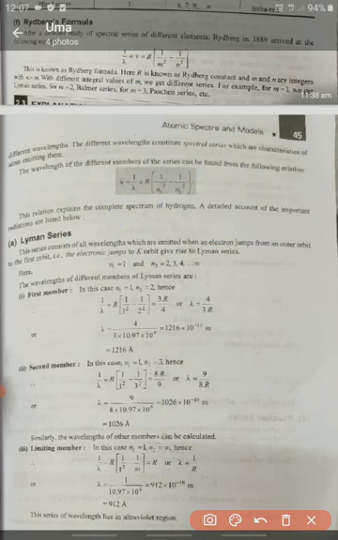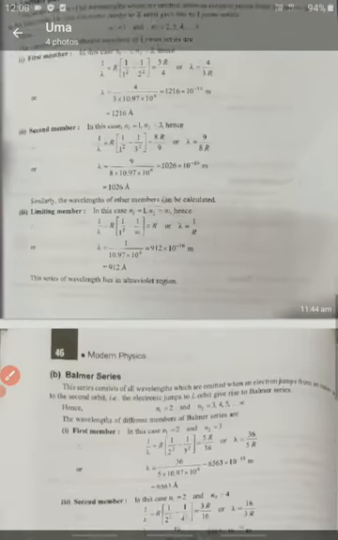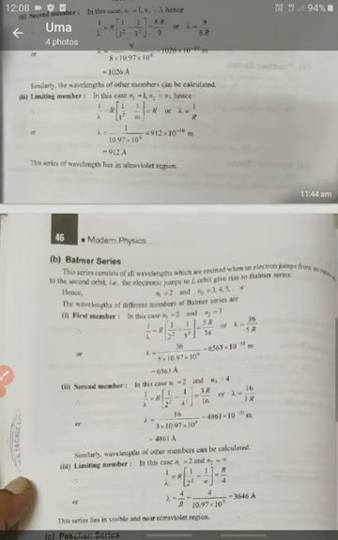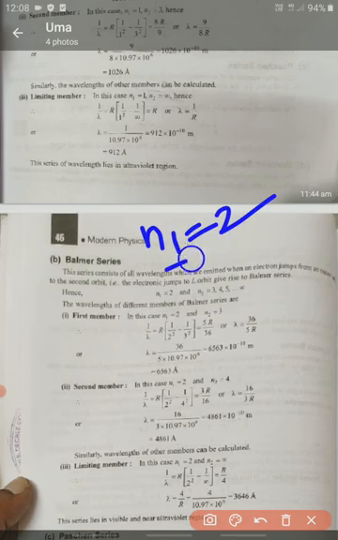We should remember, in Lyman series all electrons are jumping from higher energy level to the first energy level. Okay, this is called a Lyman series. And the next one, Balmer series. So very simple, Balmer series, here n is equal to 2. I mean all electrons are jumping from higher energy level to the second energy level.